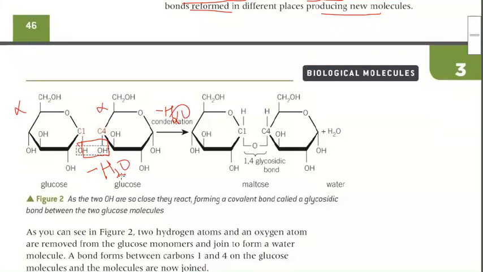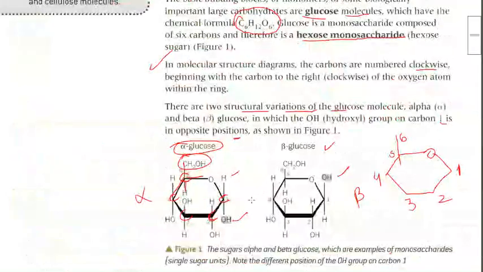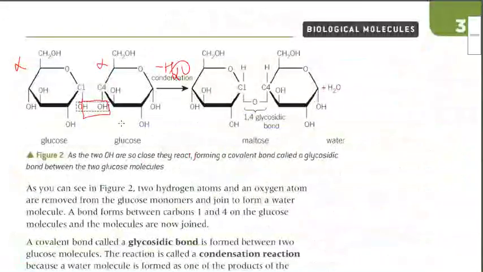Got it? But there's an H, then at the bottom it's OH. See, OH is at the bottom in alpha glucose, and there also OH is there. They both are reacting. Above there is a hydrogen which is not displayed, and the lower one is OH, OH. Water is removed. That is condensation.